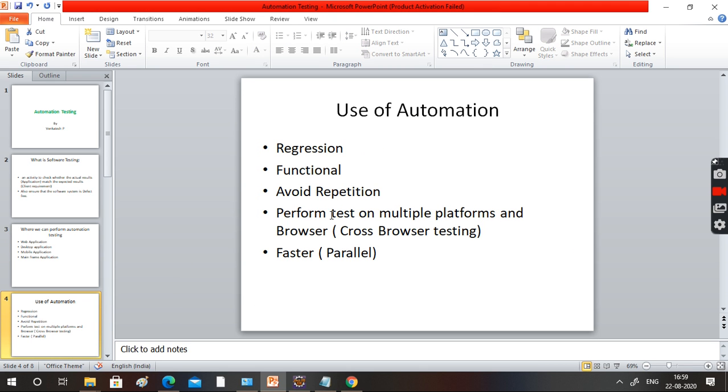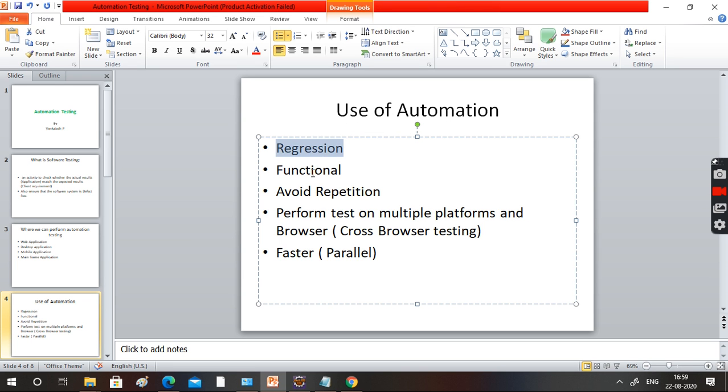What is the use of this automation? We can do regression testing, functional testing, and avoid repetition, right? Okay, boss, what is regression testing?